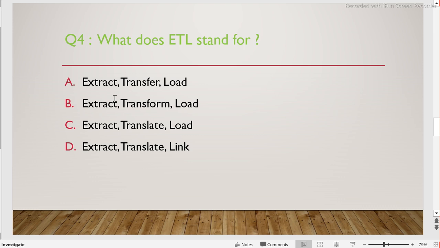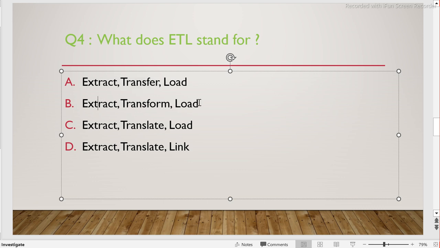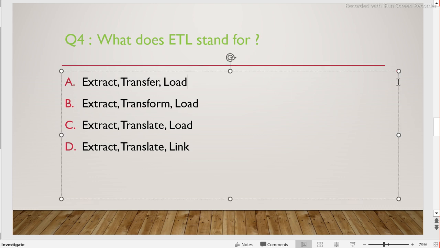Question number 4, what does ETL stand for? I think this is fairly easy to answer. Option A, extract transfer load. Option B, extract transform load. Option C, extract translate load. Option D, extract translate link. So you can guess it. Let's see the answer basically.